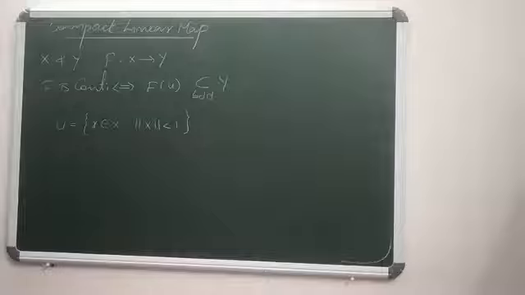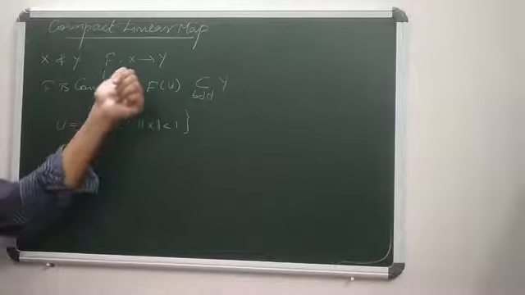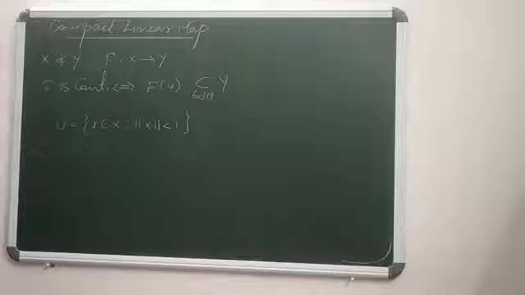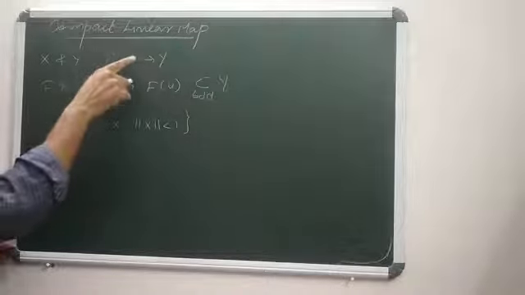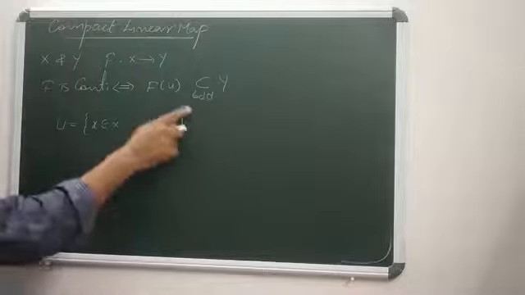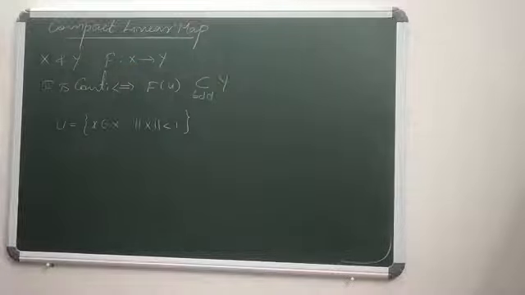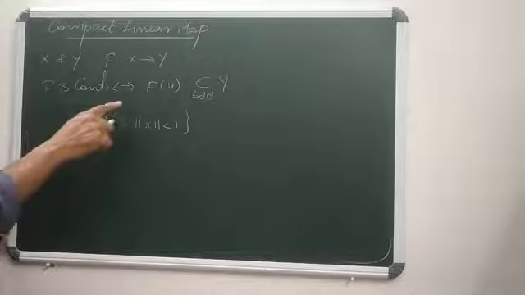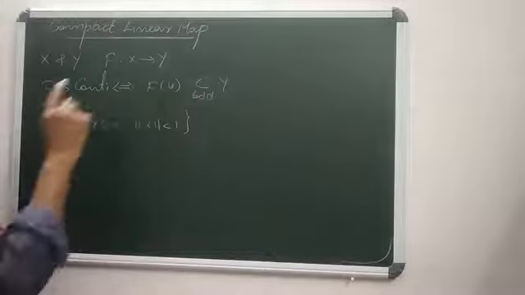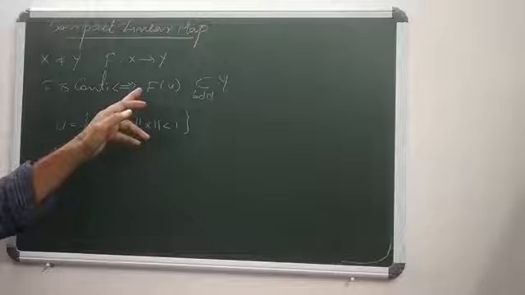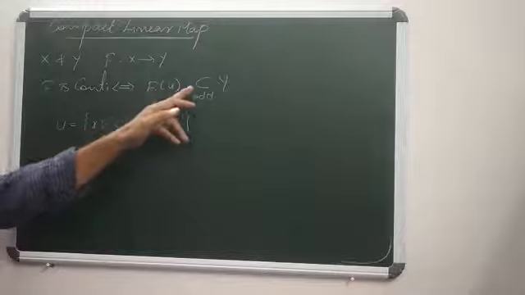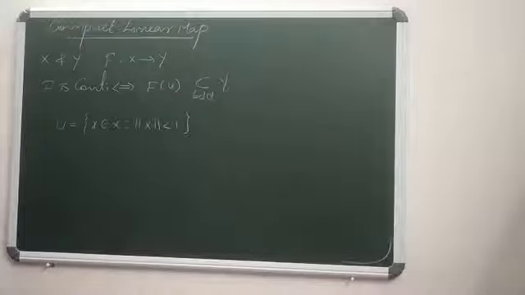X and y are any two normed linear spaces, and the linear map f from x to y is continuous if for every open ball u in x, defined in this way, f of u is a bounded subset of y. That is, f sends an open unit ball in x to a bounded subset of y. Agree.